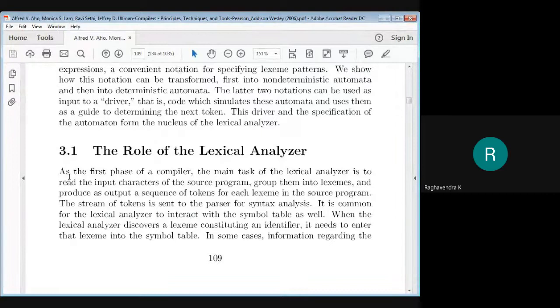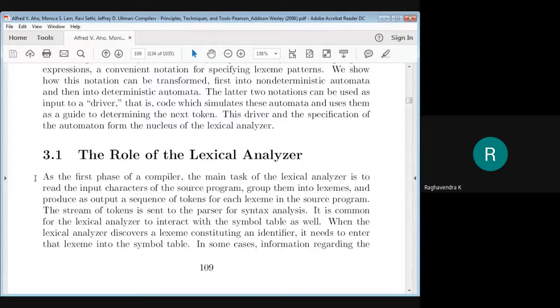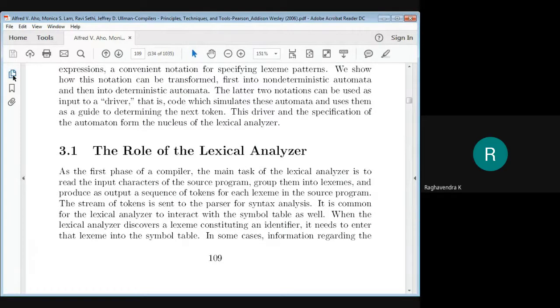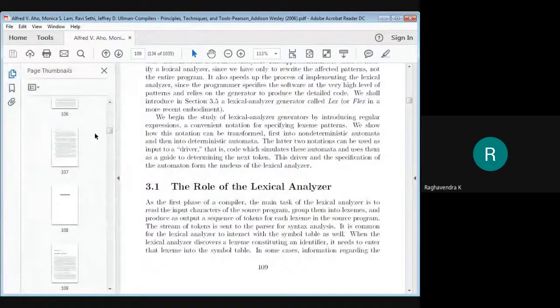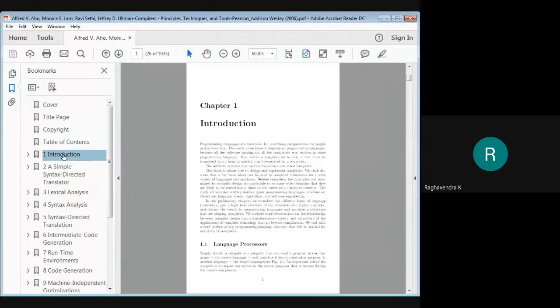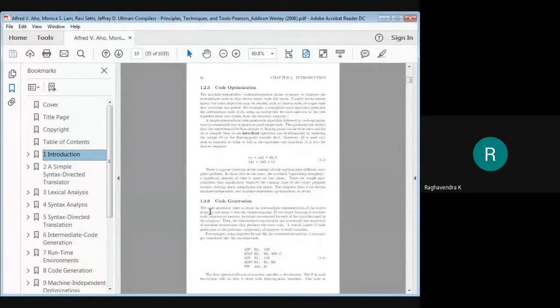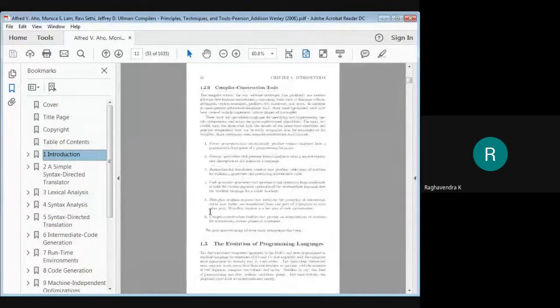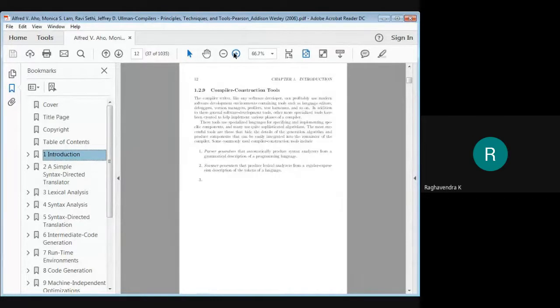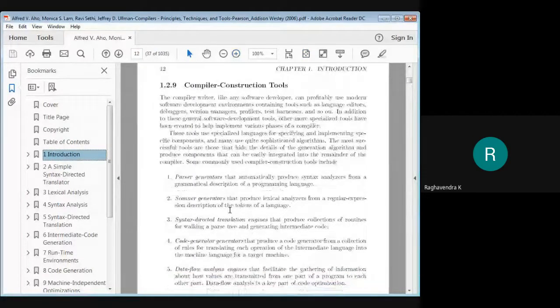We had also seen in the last session the tools that are actually used in compiler construction, to be precise. They are nothing but the parser generator, the scanner generator, right? And we also had code optimizers, right? So you can observe here, these are all some of the compiler construction tools.